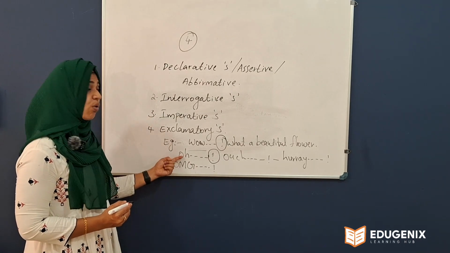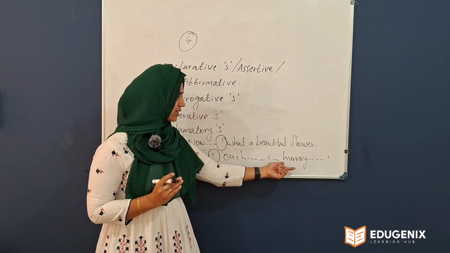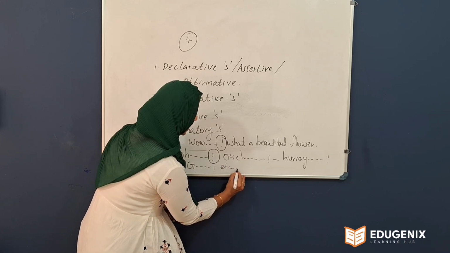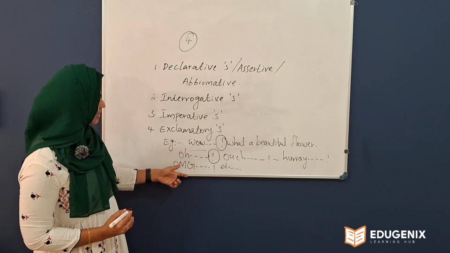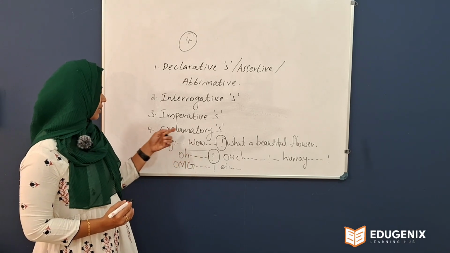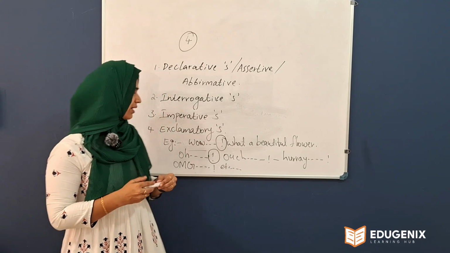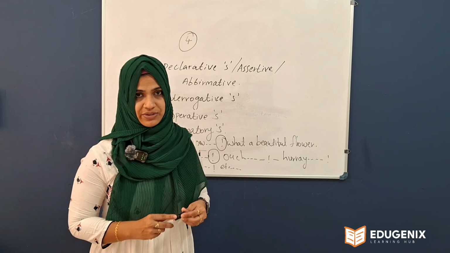Oh, it's an exclamatory word. Ouch, it's an exclamatory word. Hooray, etc. Okay, so these are called exclamatory words. If these exclamatory words are present in a sentence, that is called an exclamatory sentence. For what are we using this exclamatory sentence? To express our sudden emotions and feelings.